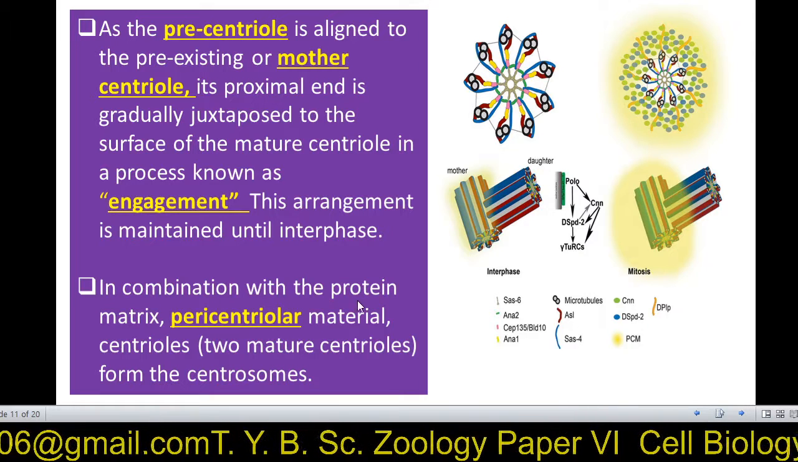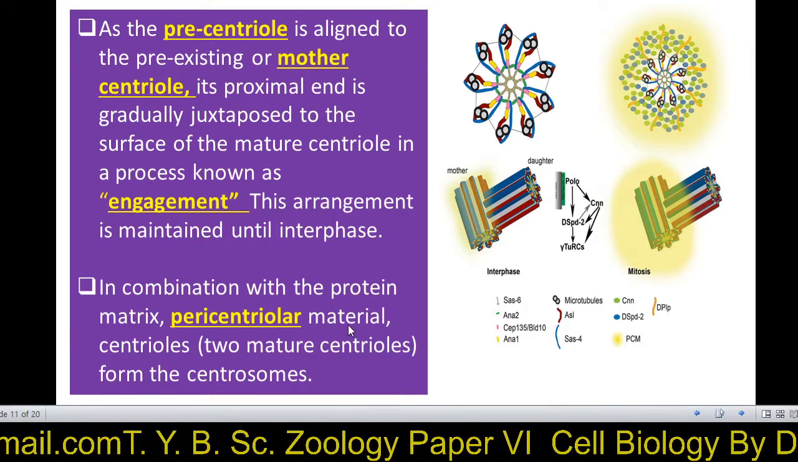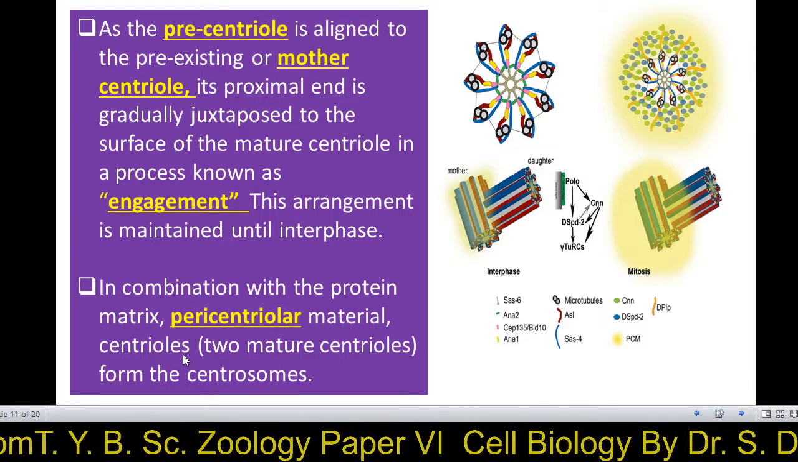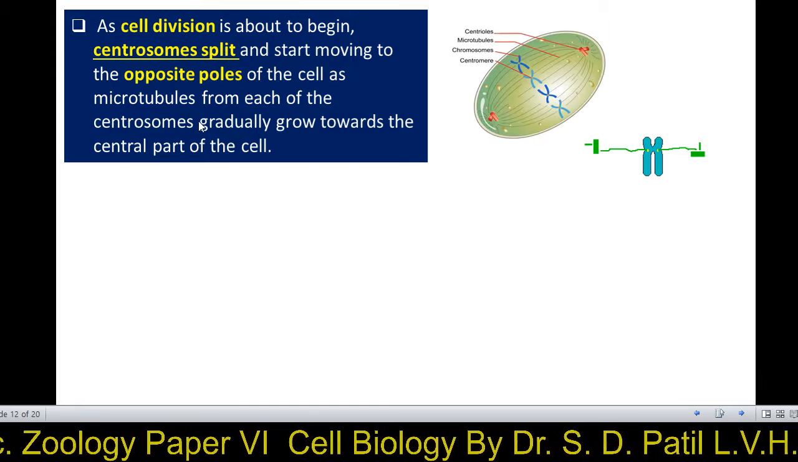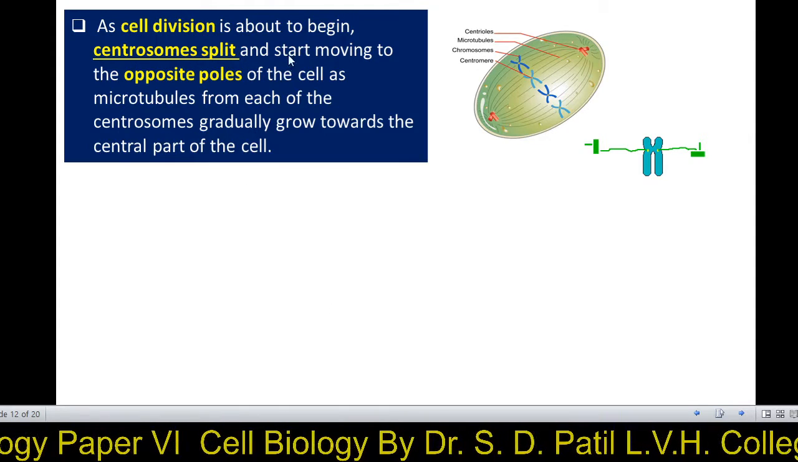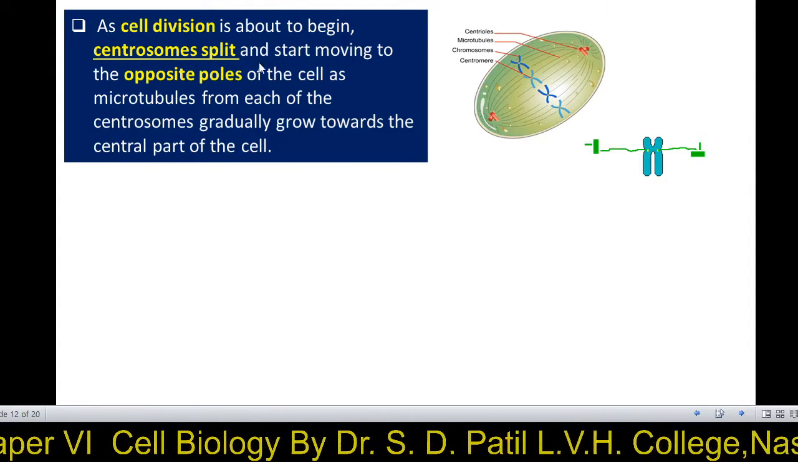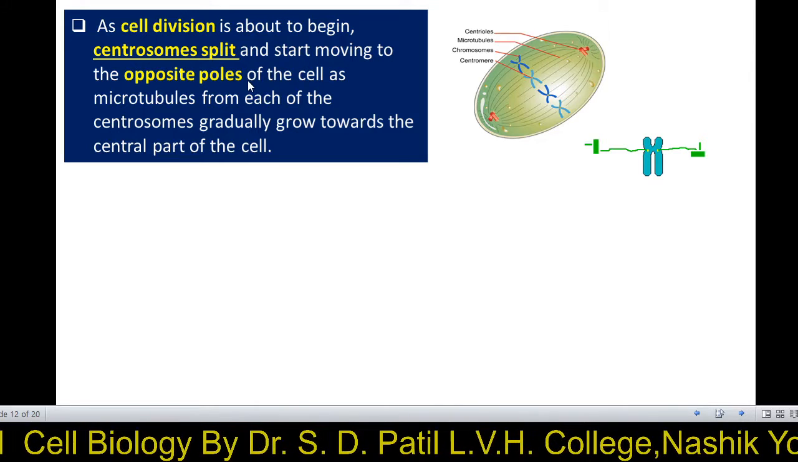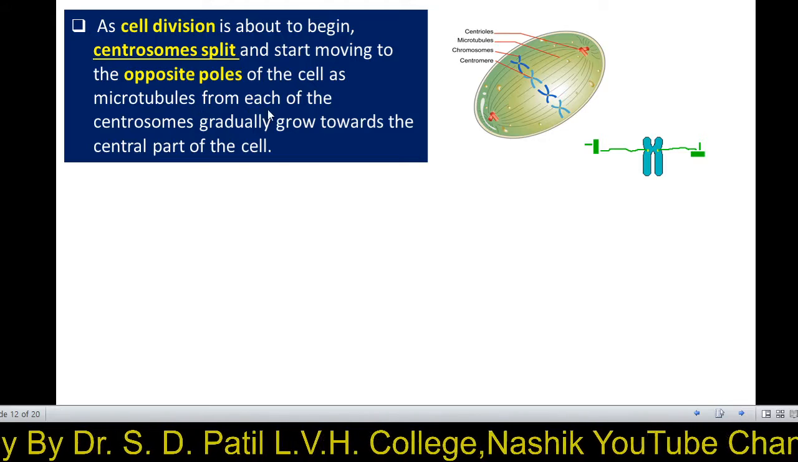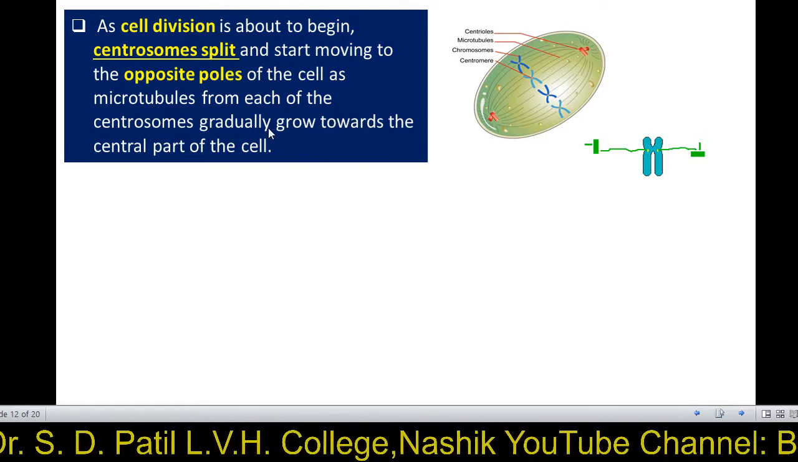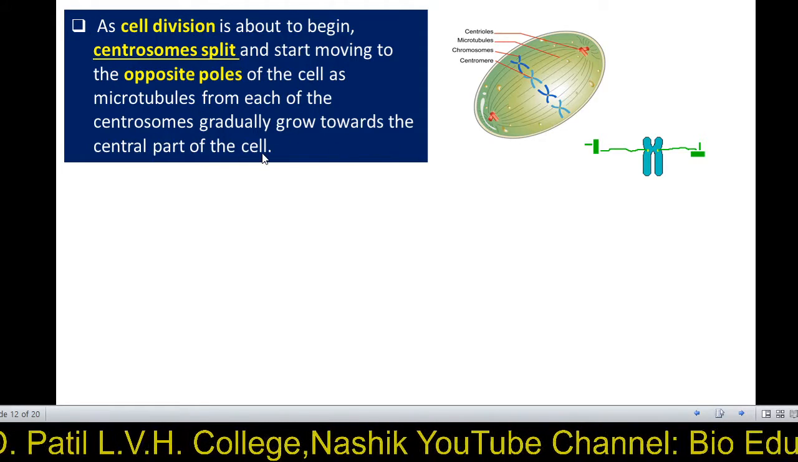In combination with the protein matrix, pericentriole material, centrioles to mature centriole form this centrosome. A cell division is about to begin. The chromosomes split and start moving to the opposite pole in the cell. In the anaphase, microtubules from each of the centrosomes gradually grow toward the center part of the cell.